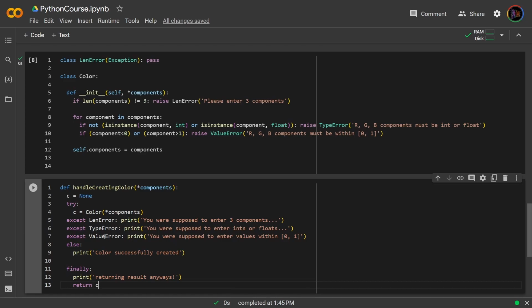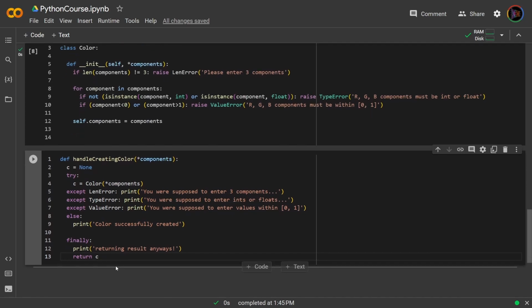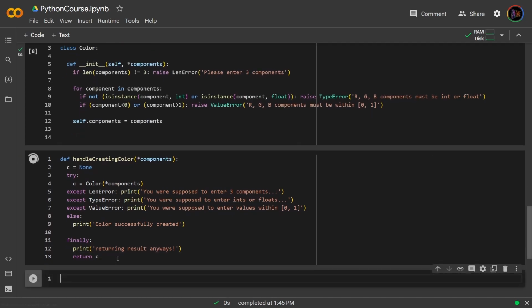And lastly, I look to catch a ValueError because that is checked last. You're supposed to enter values within range. So the order of this is important, and I want the order of the except blocks to reflect this. And if all of this is done successfully, then in the else I print color successfully created. And finally, I will return the result anyways. I will return C.